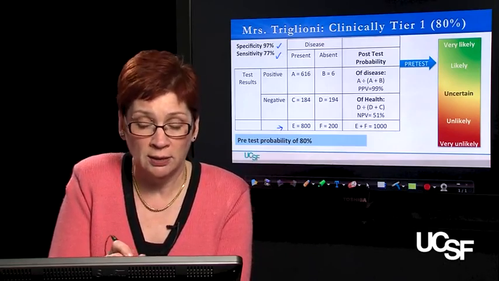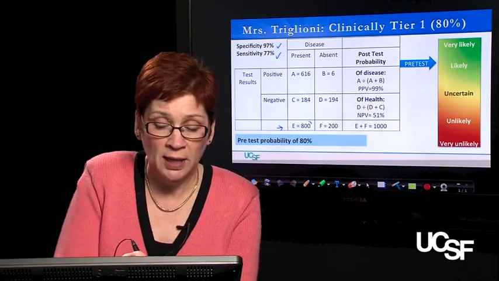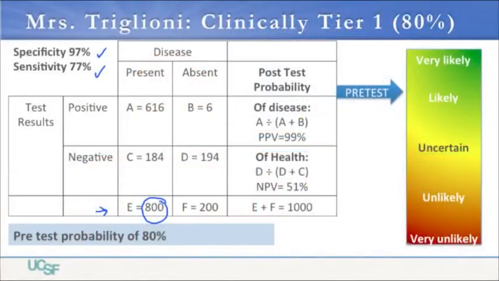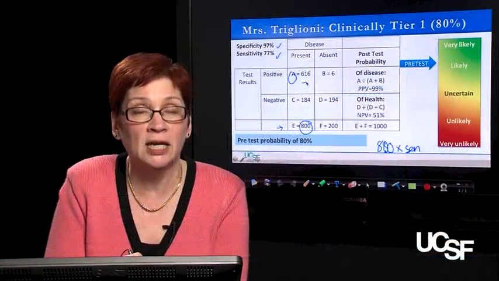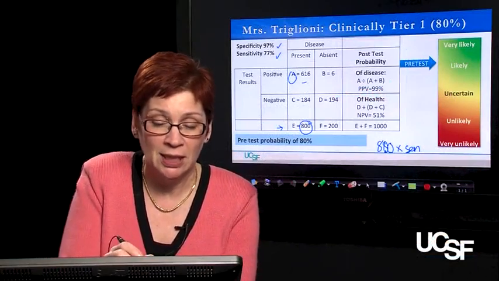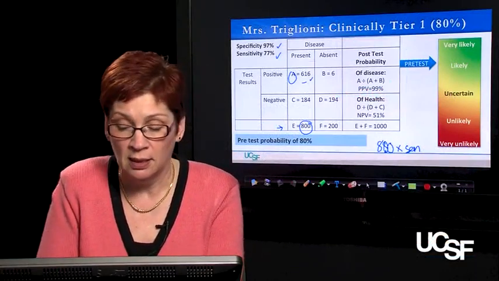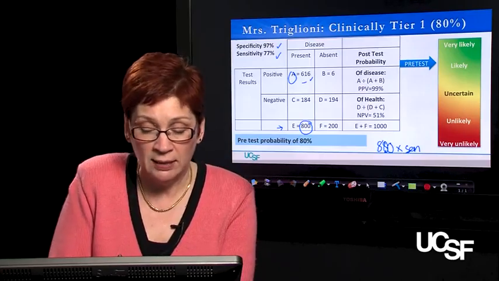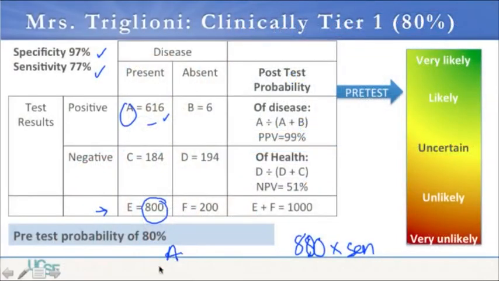Good. So then we use our sensitivity and specificity combined with that prevalence statistics to fill in our different quadrants. So we multiply 800 times sensitivity to get quadrant A. And that's 616. You can take my word for it. 77% times 800 is 616. Of course, that math makes sense, right? Because sensitivity is A over A plus C. And A plus C is equal to 800.